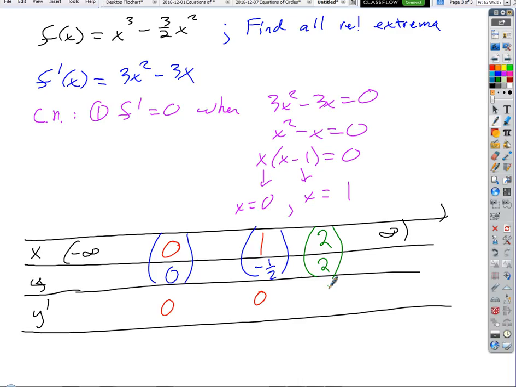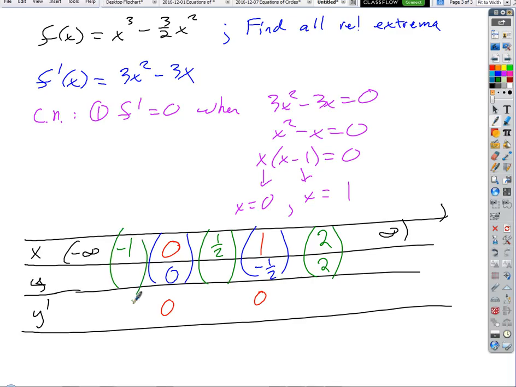That's not quite enough though. I need more, don't I? I'm going to need other test points. So I could do -1 and 1/2, those are both good.